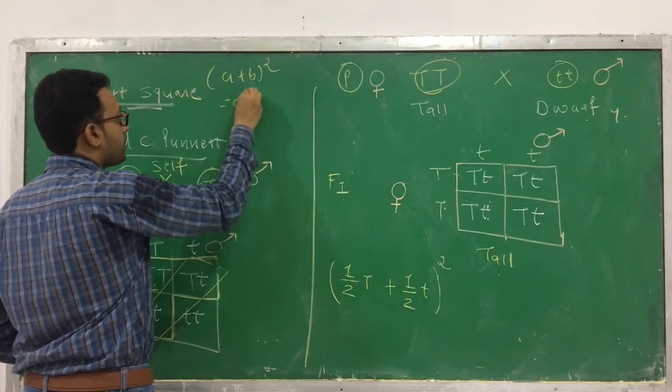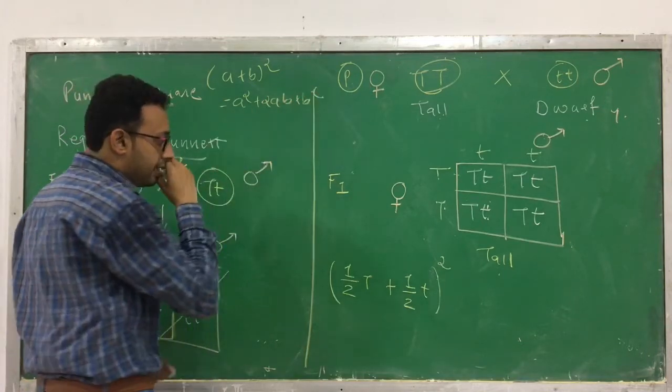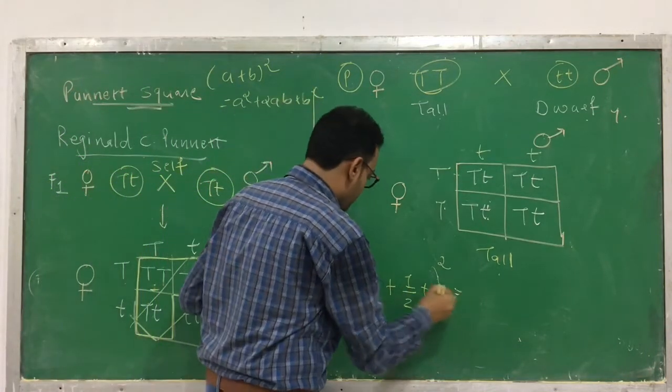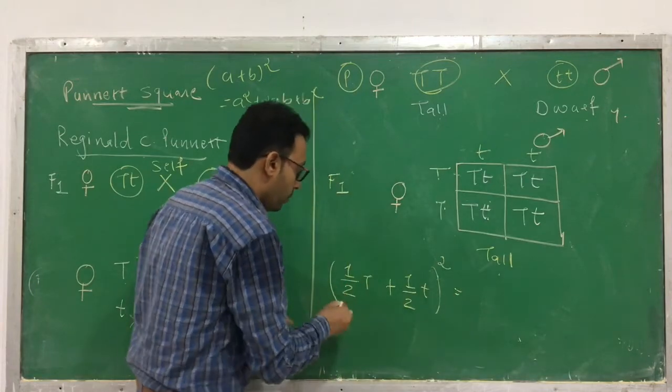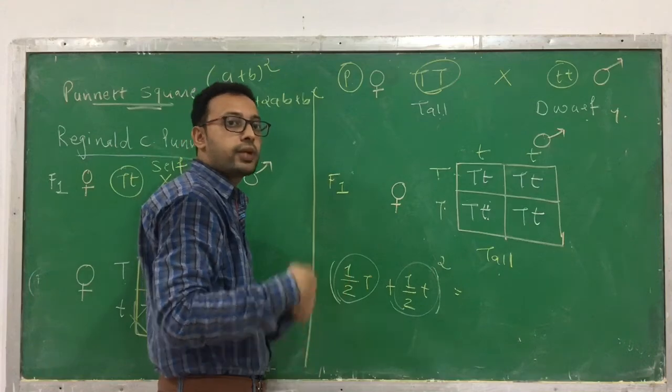You know what the expanded form is: a square plus 2ab plus b square. Similarly, you have to do over here. So this is 1/2 capital T, 1/2 small t, whole square. You get the F2 generation.